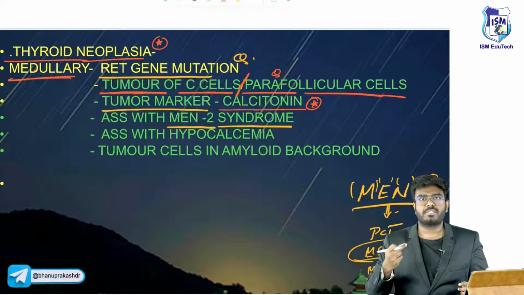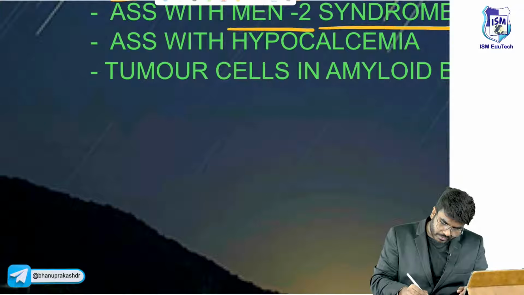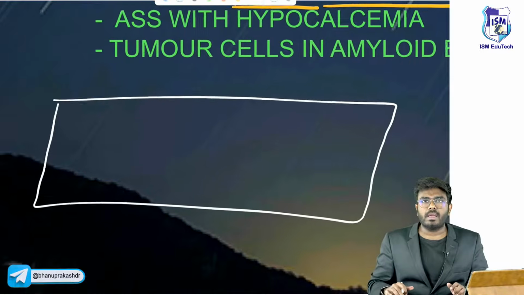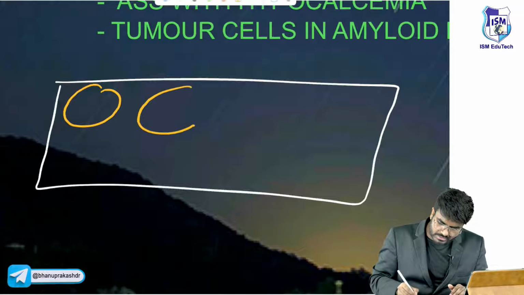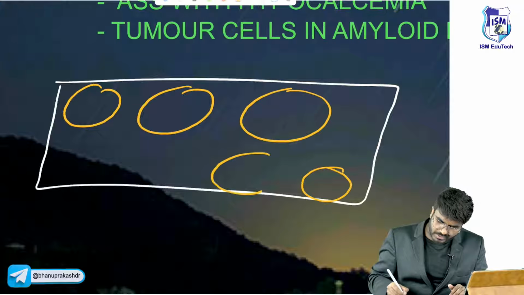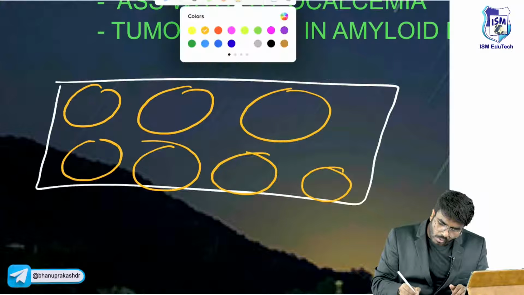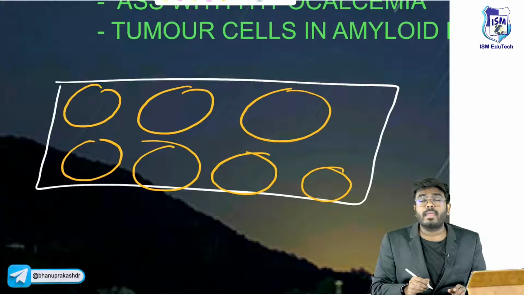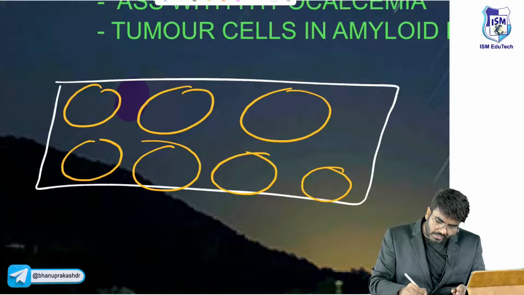Now imagine there is one person having medullary carcinoma of thyroid gland. You have taken the biopsy, prepared the slide, and you are seeing it under the microscope. What will you be seeing? You will be seeing the parafollicular C cells. These are the tumor cells. In between these tumor cells, what else can be seen, sir? This patient is having cancer of parafollicular cells. So what will these cells produce?